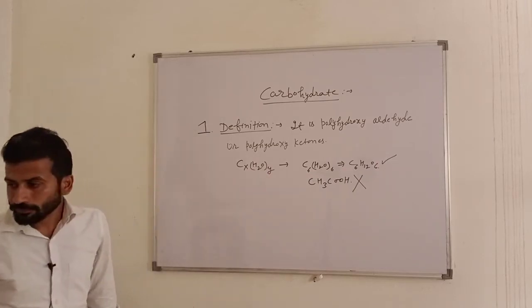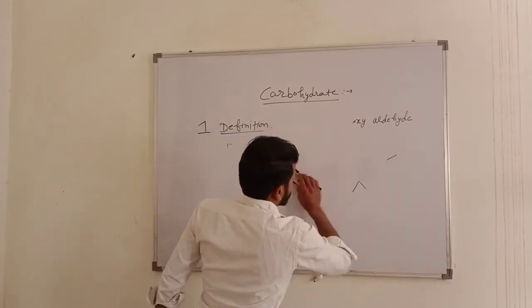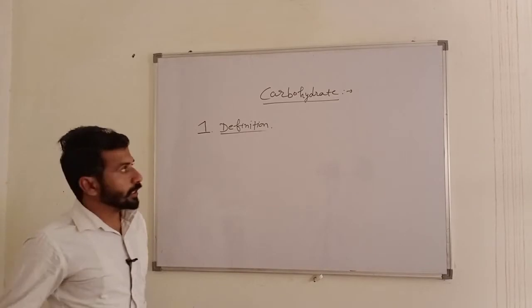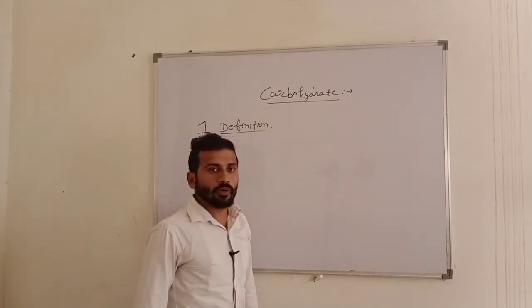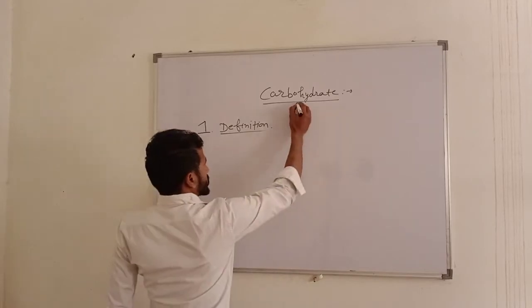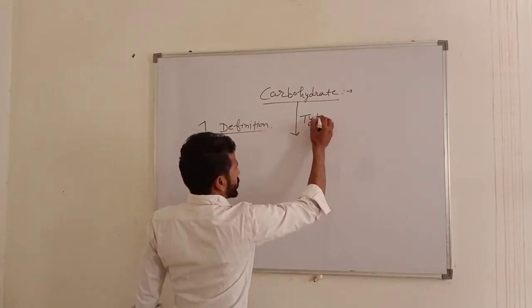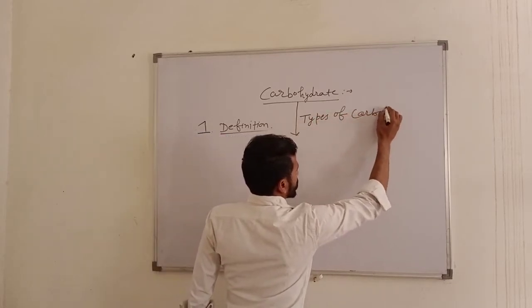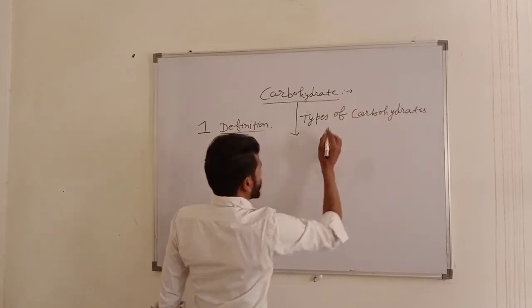Now we discuss the classification of carbohydrates, or the types of carbohydrates. There are three types.